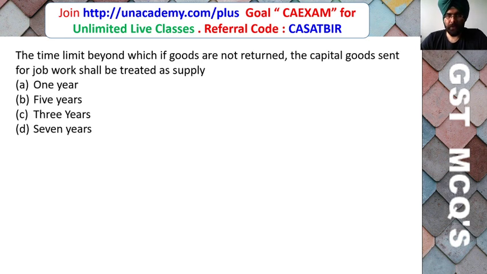Time limit beyond which your goods are not returned. The capital goods sent for job work shall be treated as supply: 1 year, 5 years, 3 years, or 7 years. Suppose you sent the capital goods to the job worker and these are not received back, then what will be the time? So in this case, what will be the date of supply? Friends, in this case it will be 3 years, because if the inputs are not received back from the job worker, the time limit is 1 year. But if the capital goods are sent and not received back, then the time limit is 3 years.